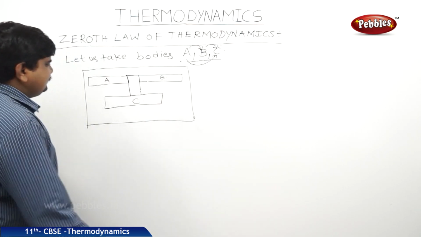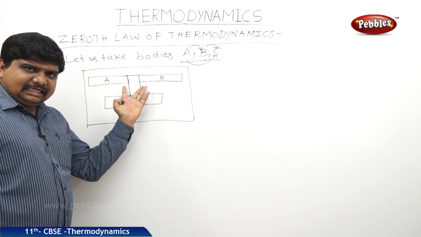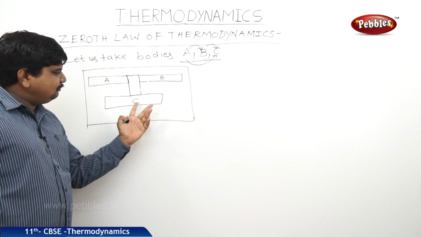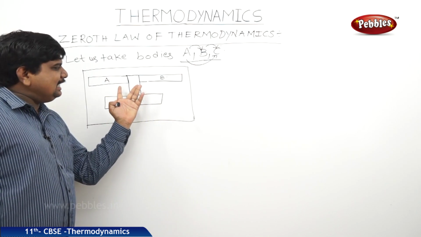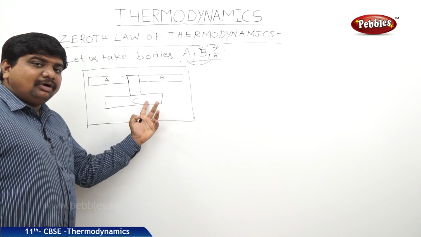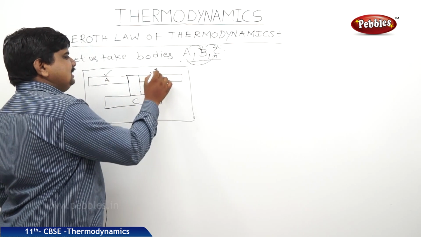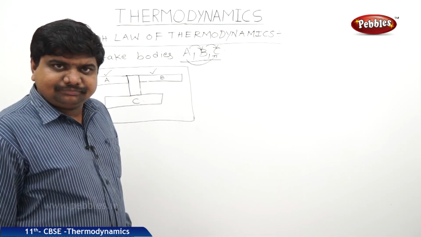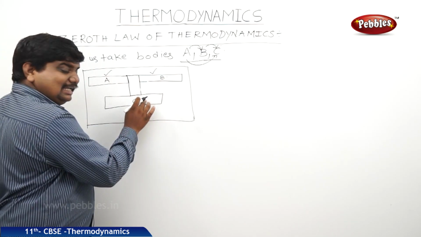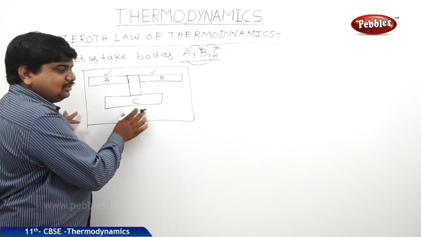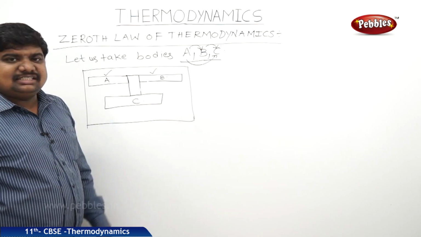So what we can say is, if two systems are individually in thermal equilibrium with the third system, or if two bodies are maintaining the thermal equilibrium state with the third body individually, then the two bodies are also in thermal equilibrium. So we can say that this is the zeroth law.